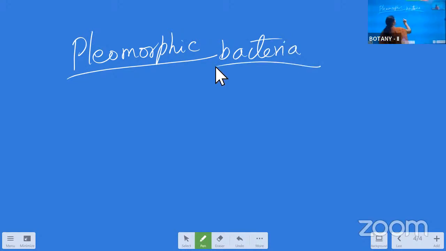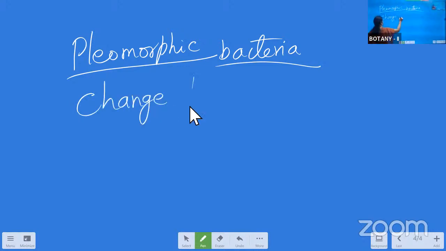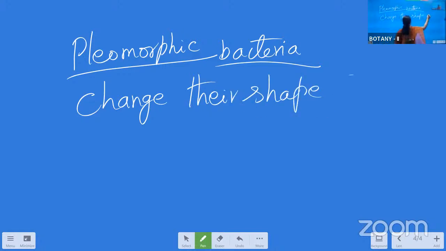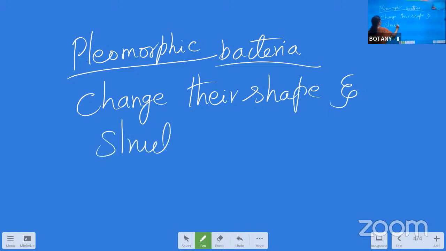Pleomorphism means when the bacteria can change their shape and structure based on the outside atmosphere.